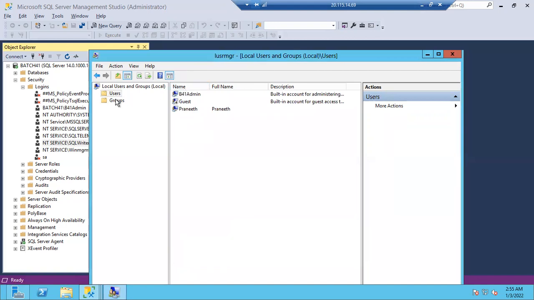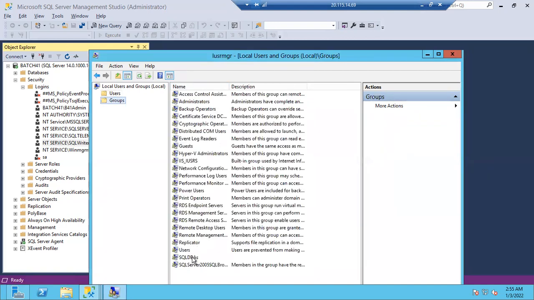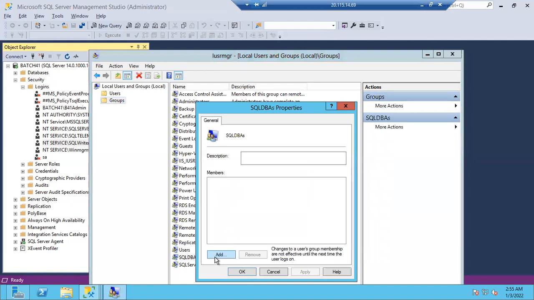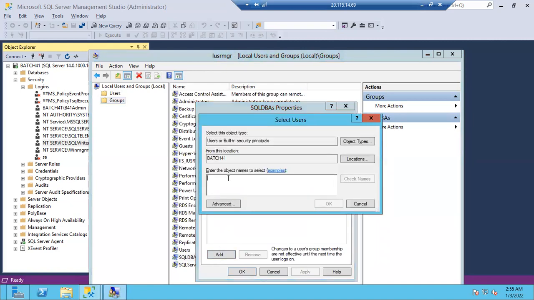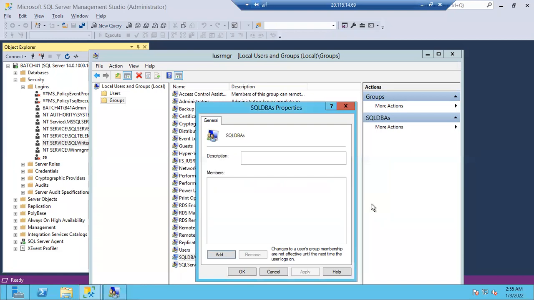B41 admin is there, right? So you can add B41 admin here. SQL DBS, add B41 admin. Check names. You will get it like this, computer name slash login name. Batch 41 is my computer name, and B41 admin is my login name. This is how you add people inside the group. I just clicked cancel, that's why you don't see the Praneeth user.